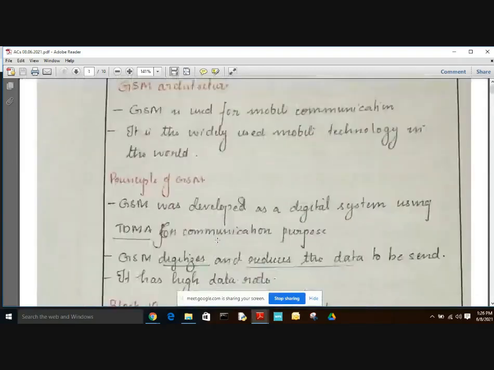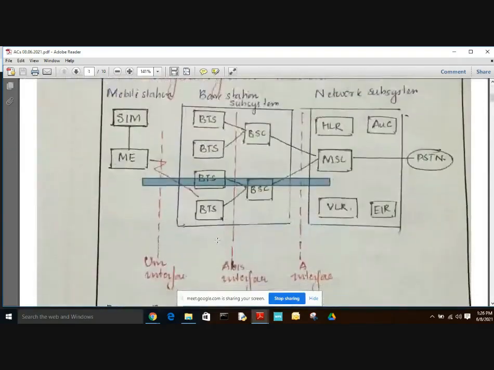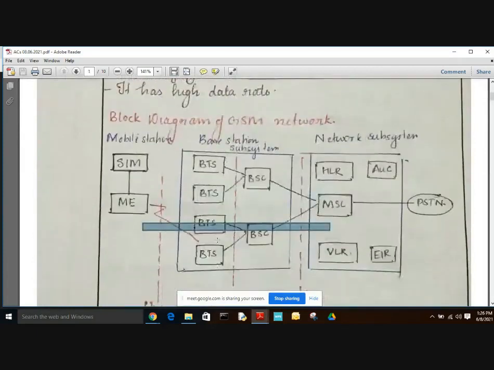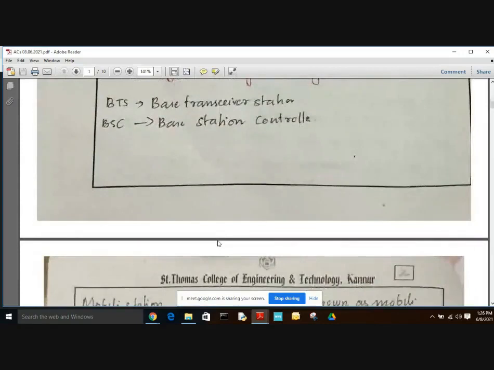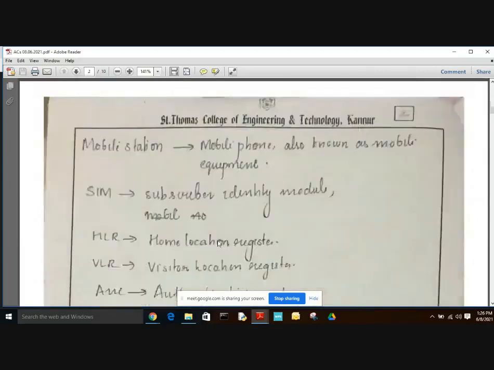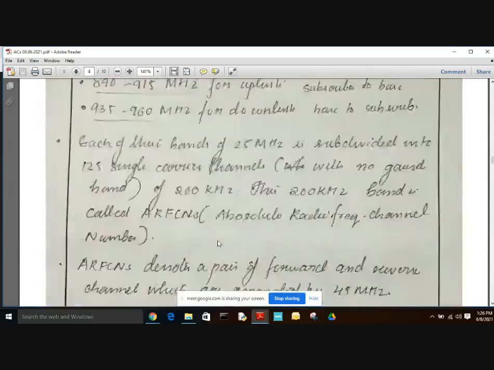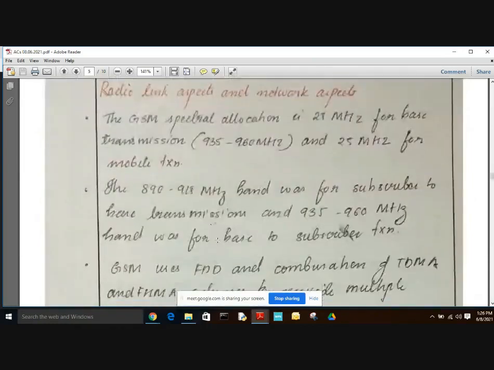This is the GSM architecture. Here it consists of 3 parts, that is mobile station, base station subsystem, and network subsystem. An important point is that GSM supports only voice operations. Data streaming and web browsing were not possible with GSM technology. This is about GSM.